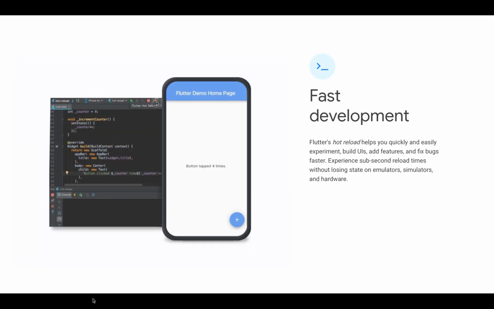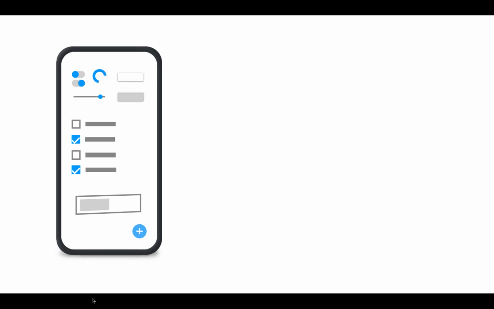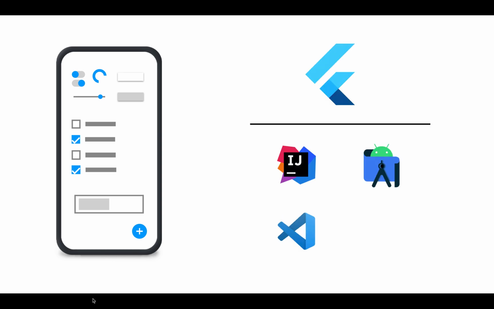Flutter is engineered for high developer velocity. Stateful hot reload allows you to change your code and see it come to life in less than a second, without losing the state of the app. Flutter also ships with a rich set of customizable widgets, all built from our modern reactive framework. Plus, Flutter integrates with popular development tools, which means you can get started quickly with the editor or IDE you already know and love, such as IntelliJ IDEA, Android Studio, Visual Studio Code, and Xcode.